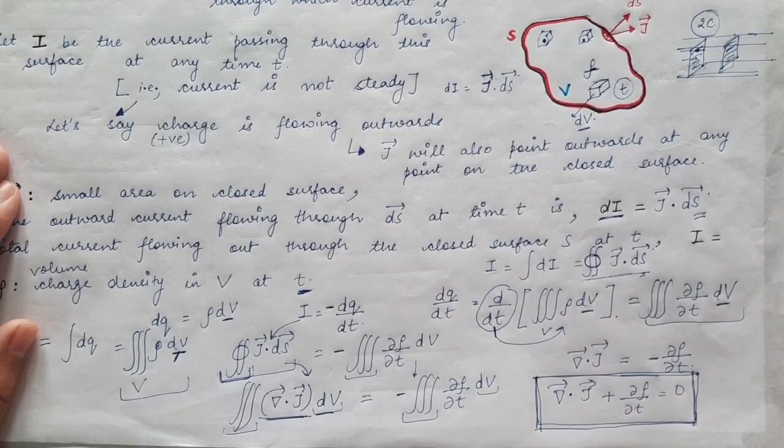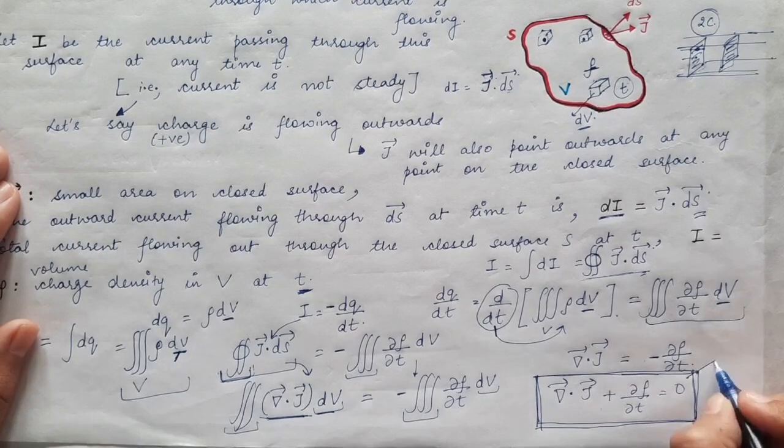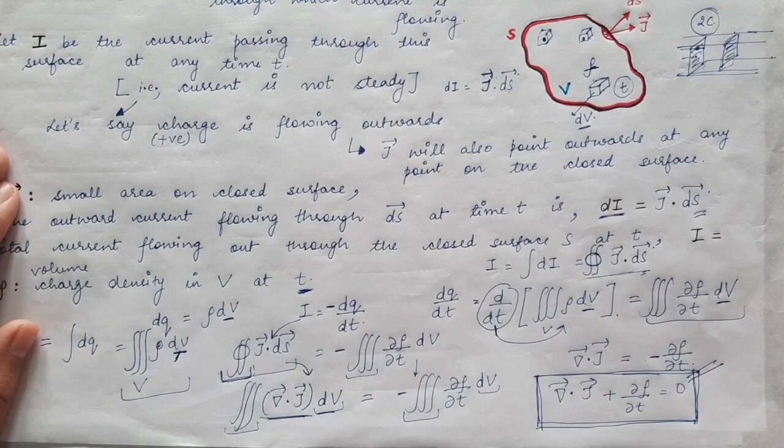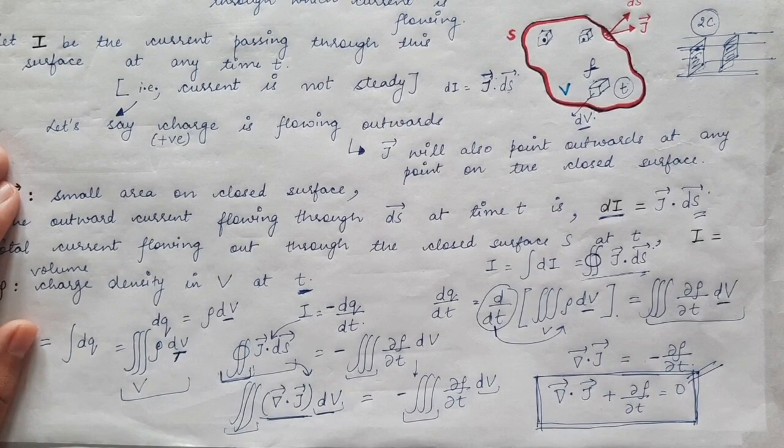So this is the equation of continuity, that is, divergence of the electric current density plus the partial derivative of the volume charge density is equal to 0. This equation is the mathematical form of conservation of charge. So you can see that over here I have del rho by del t, means the charge present inside the volume is changing with time.